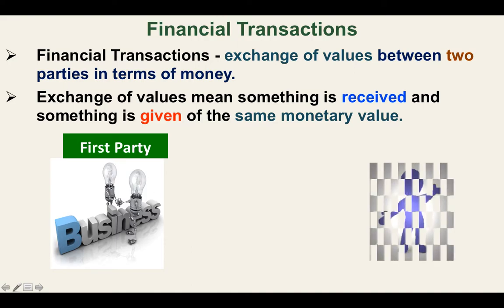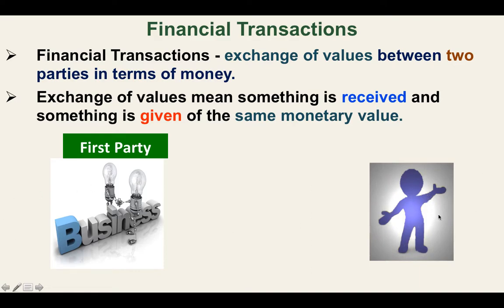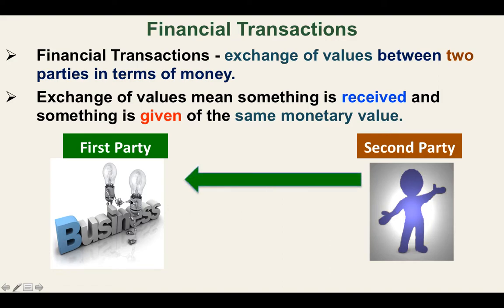Okay, and the business will be dealing with another party, and for the sake of discussion, we will call this the second party. So there are two parties, our business and the party that we are dealing with. So it's a two-party thing. Okay, so there must be an exchange in value. Our business as well as the party, there must be an exchange in values as far as our business is concerned, because we will be doing the recording in our business.